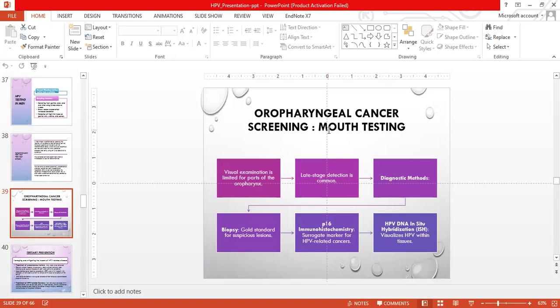Oropharyngeal cancer screening, mouth testing. Visual examination is limited for the parts of the oropharynx, so late stage detection is very common in cases of oropharyngeal cancer. The diagnostic methods include biopsy for any suspicious lesion. P16 immunohistochemistry is a surrogate marker for HPV-related cancer of the oropharynx. HPV DNA in situ hybridization can visualize HPV within the tissue.